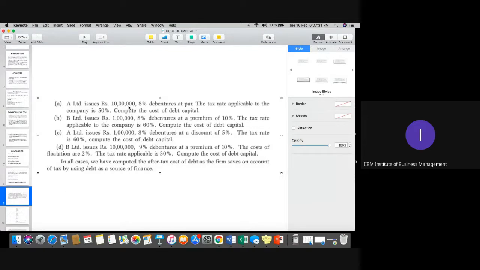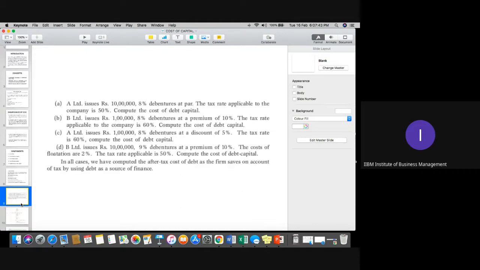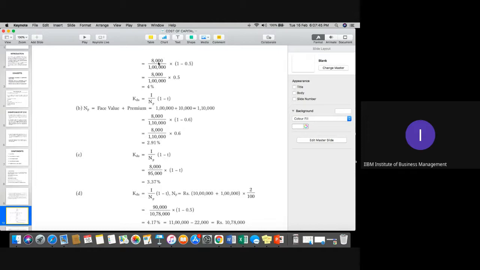The 10 lakh rupees of debentures, 8% debenture at par. We need to calculate the 8% interest on that first of all. Sorry, it is not 10 lakh, it is 1 lakh. So 1 lakh rupees, 8% would be 8,000, which is the interest payment. I think I already told you the formula.